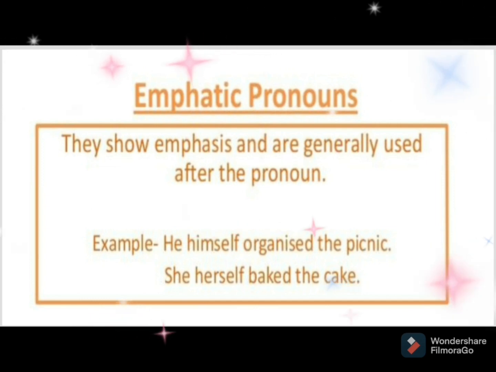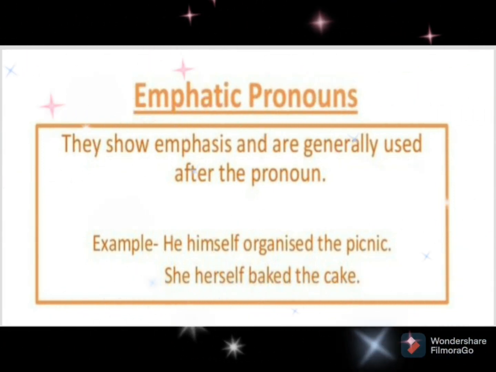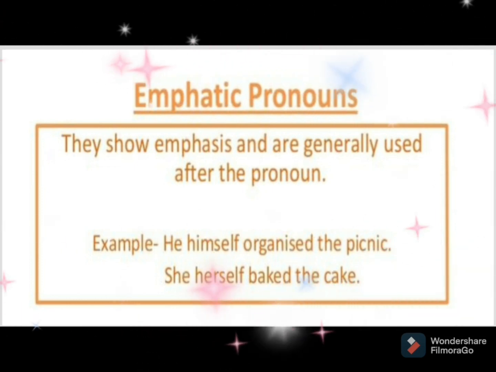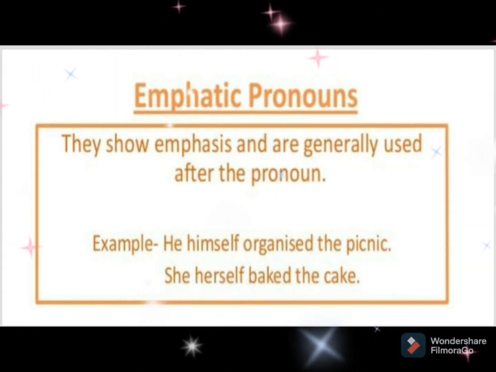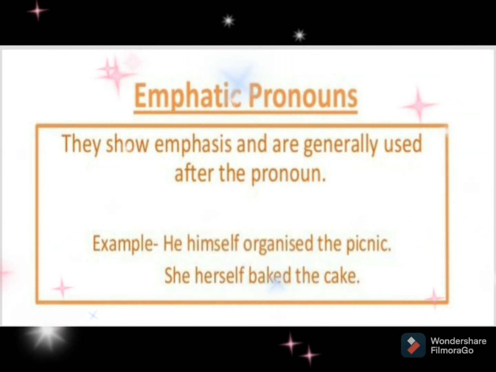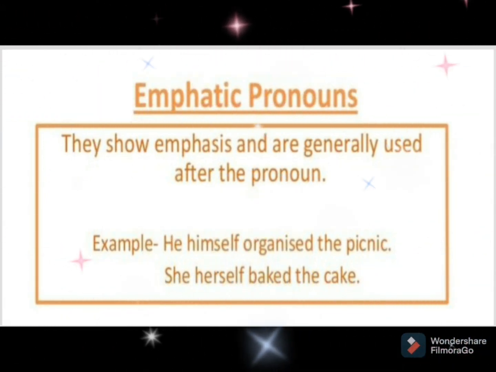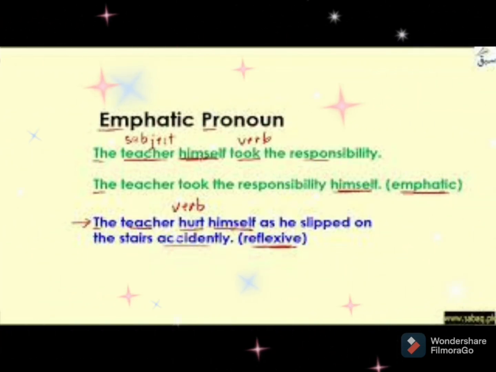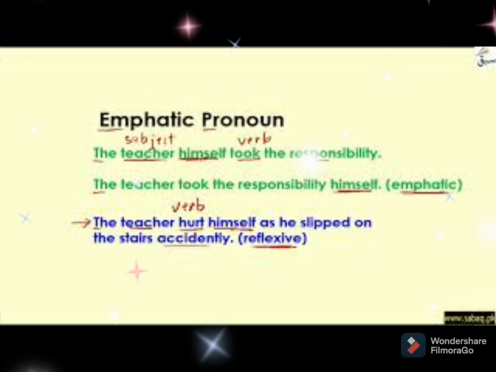The difference that we observe between reflexive and emphatic pronouns is that emphatic pronouns show emphasis and are written soon after the pronoun, as seen in the example. He himself organized the picnic. Let us go with one more example. The teacher himself took the responsibility.